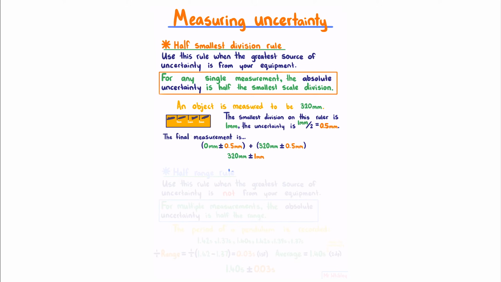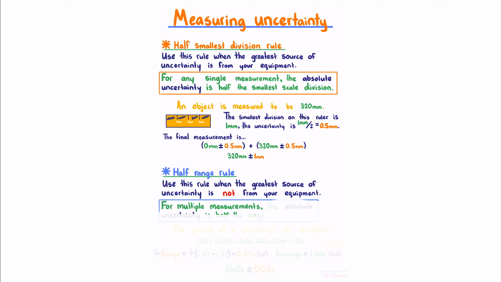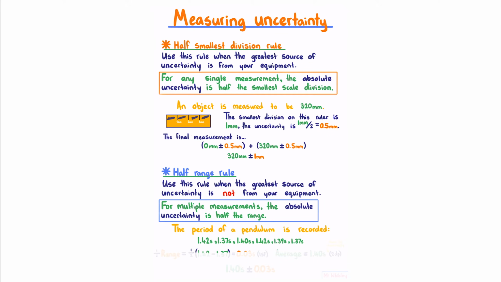Our second rule is the half range rule. Use this rule when the greatest source of uncertainty is not from your equipment. The rule states that for multiple measurements, the absolute uncertainty is half the range. For example, let's say that the period of a pendulum is recorded to be these values. Half the range is half the largest minus the smallest, which gives us 0.03 to one significant figure.